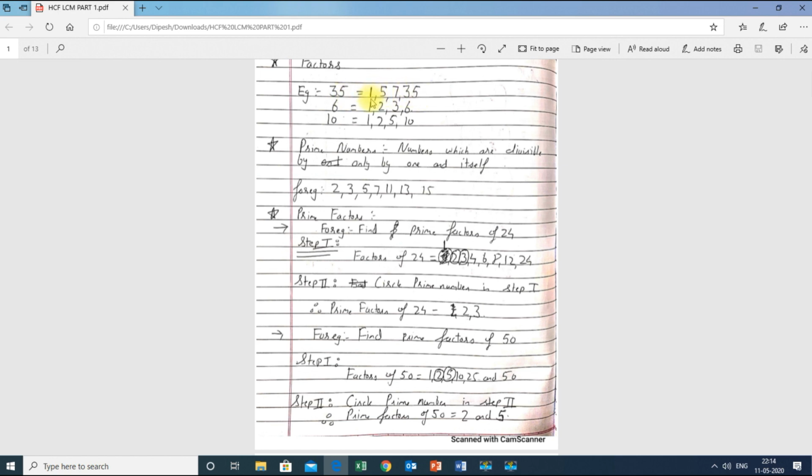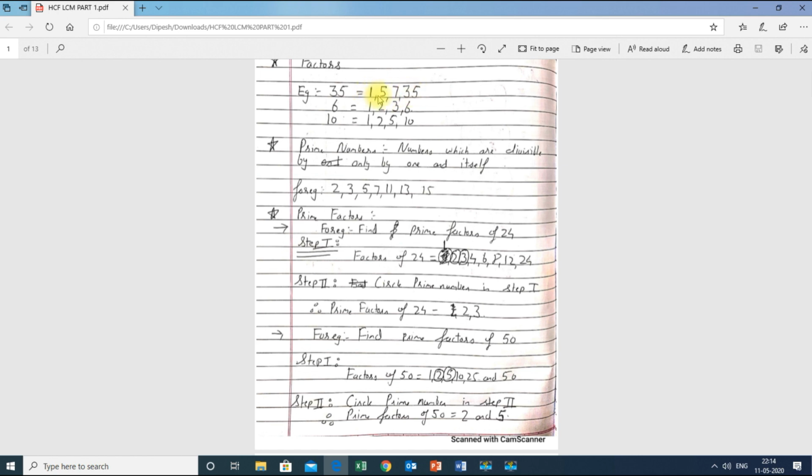Now 35 is not divisible by 2. 35 is not divisible by 3. 35 is not divisible by 4. 35 is directly divisible by 5. Then what times 5 gives 35? 5 sevens are 35. So I wrote 5 and 7. You can see it very easily. I can find all the factors of 35.